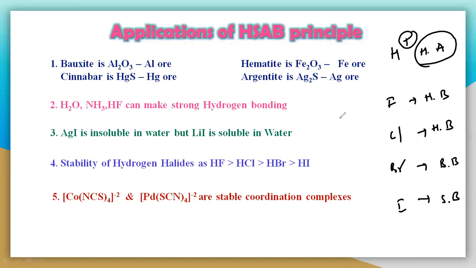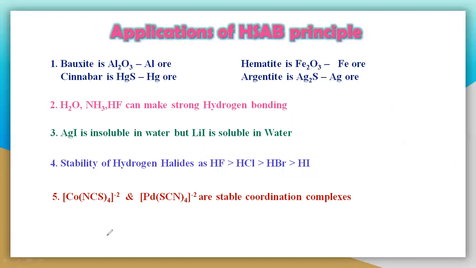So hydrogen is a hard acid, and this is a hard base, and here hydrogen, a hard acid, meets iodine, which is a soft base. So this is unstable. That means the stability of hydrogen halides decreases from hydrogen fluoride to hydrogen iodide. HF is stable because of the hard-hard interaction. HI is unstable because of the hard-soft interaction. So this is also one of the applications.